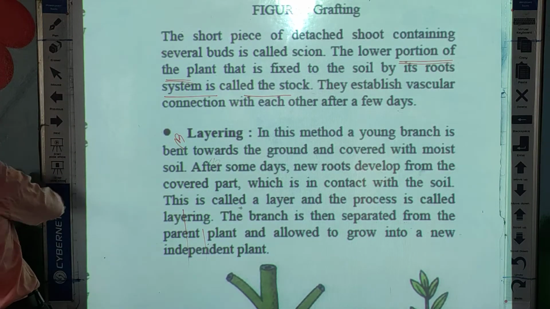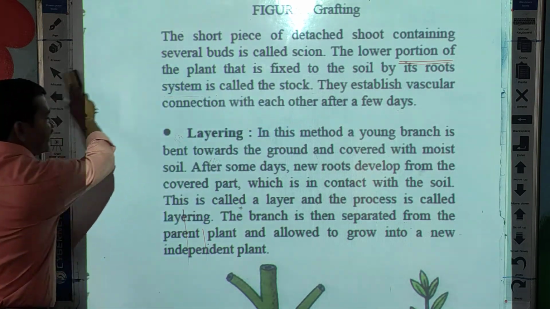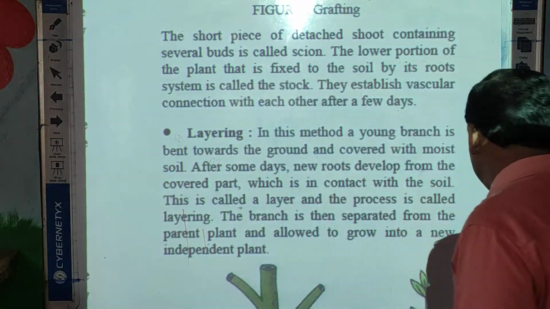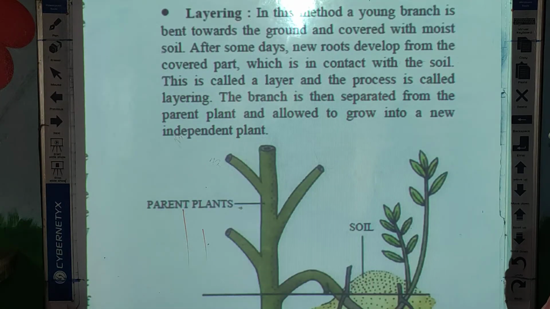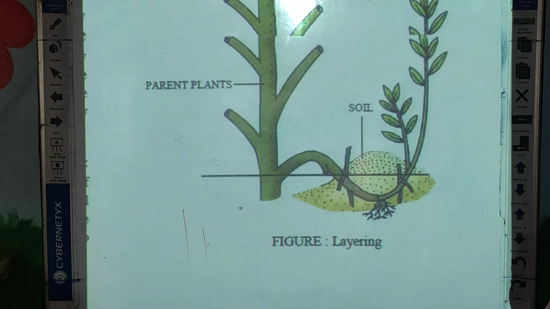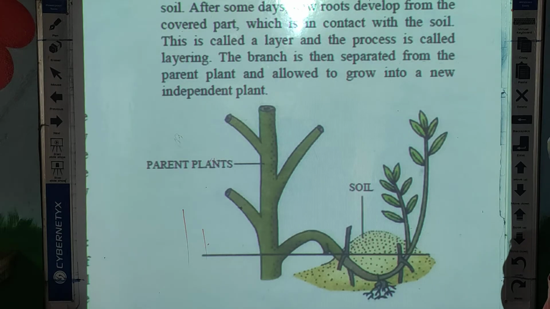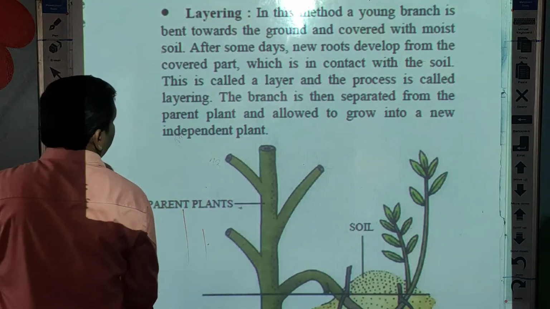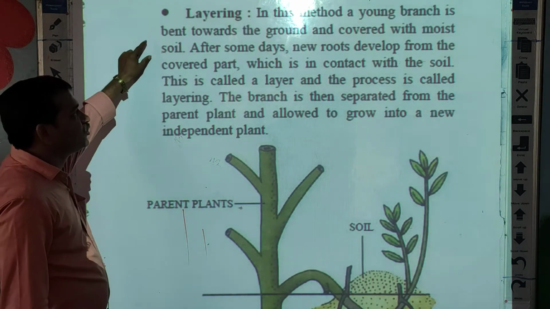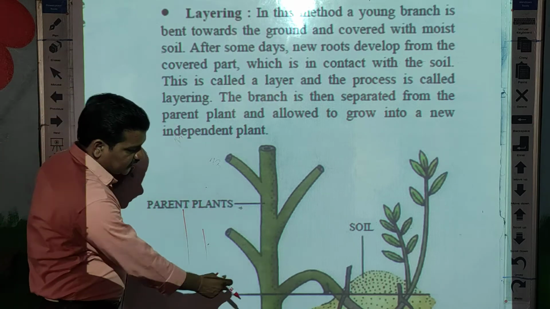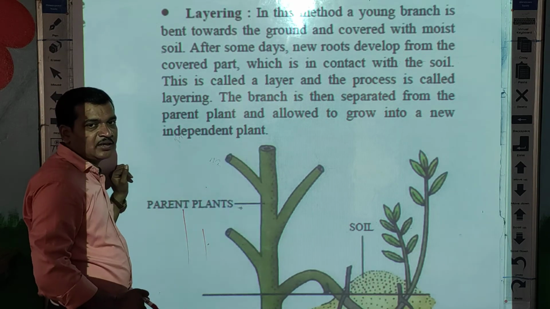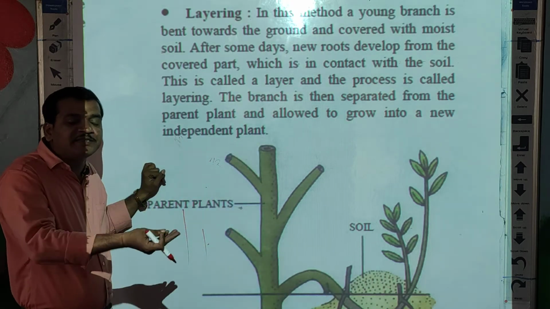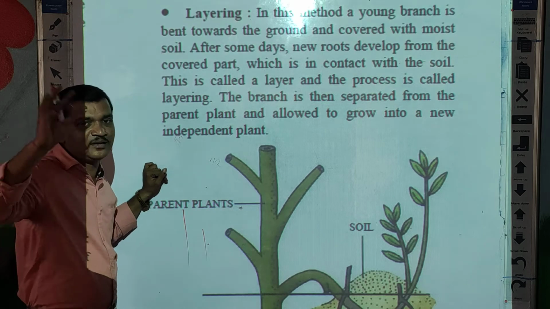Now layering. Layering is another method, students. What is meant by layering? Now see, this method is called layering. In the layering method, a young plant or young branch is bent towards the ground. See here, this is the plant, and this plant's young branch, newly arisen from the stem, is called the young branch.